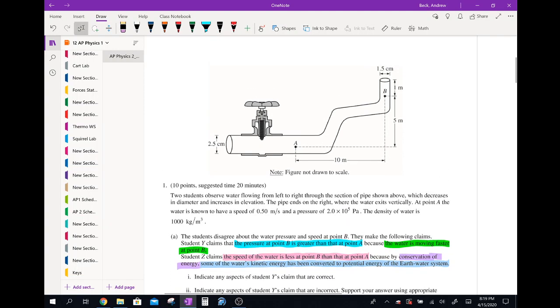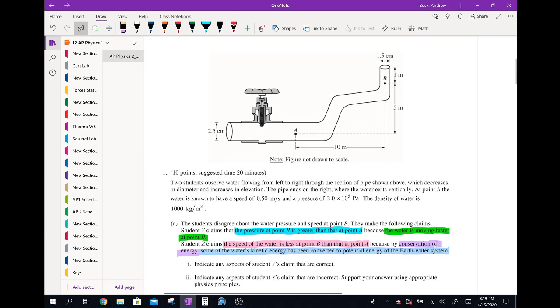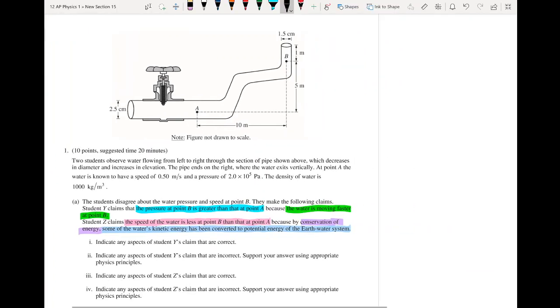So with this, we're saying two students observed water flowing from left to right through the section of pipe shown above, which decreases in diameter and increases in elevation. The pipe ends on the right, where the water exits vertically. At point A, the water is known to have a speed of 0.50 meters per second and a pressure of 2 times 10 to the 5th pascals. The density of water is 1,000 kilograms per meter cubed.